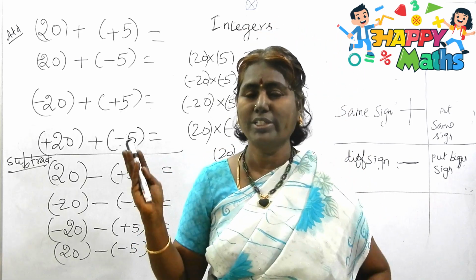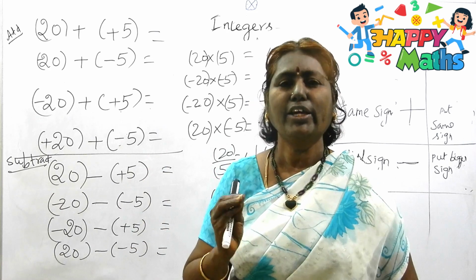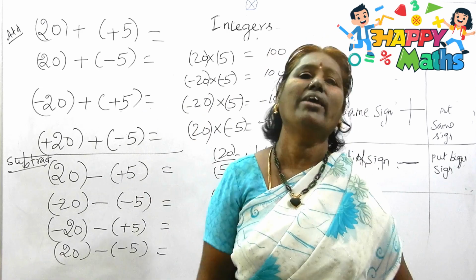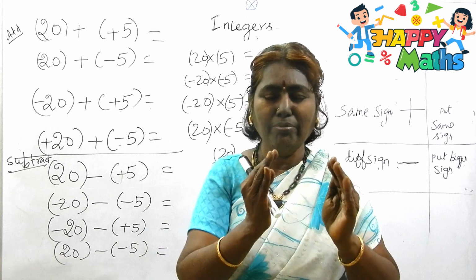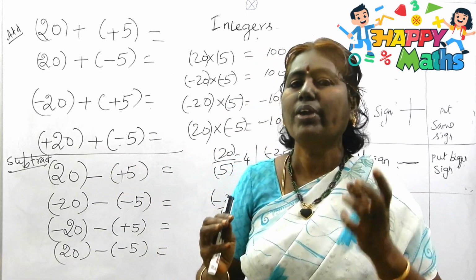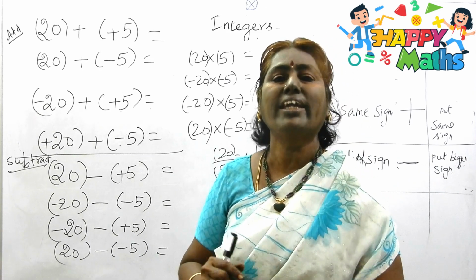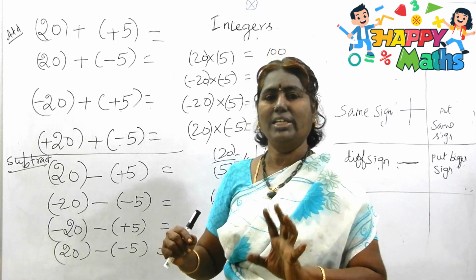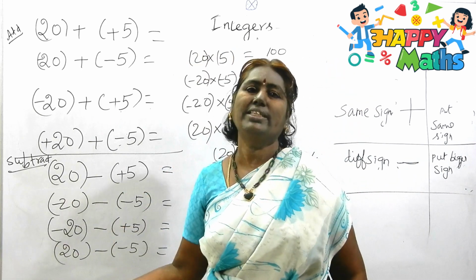I think you would have watched that integers first part, no? This is the second part with the brackets. Here only a little bit of doubt you will be getting. The same pattern, the same numbers, only I have taken with the bracket. When you see that, the same numbers, how you are getting different answers, you could have seen this. This way of approach will give you very good confidence in handling integers. So just go through the video fully. Definitely you will never make any mistakes in your word problems and even in doing these integers.